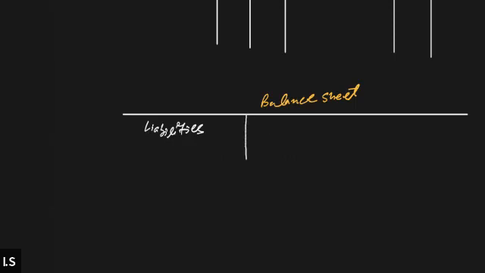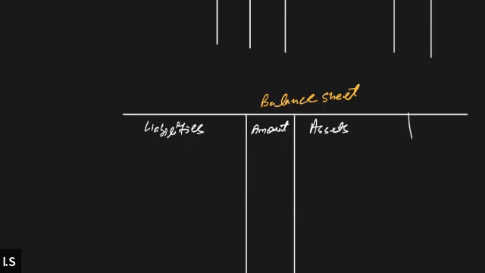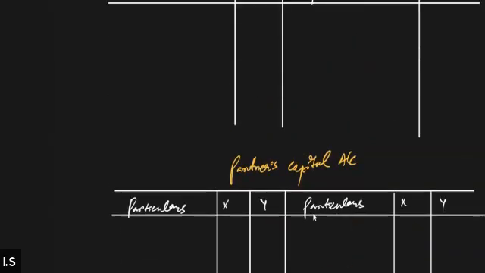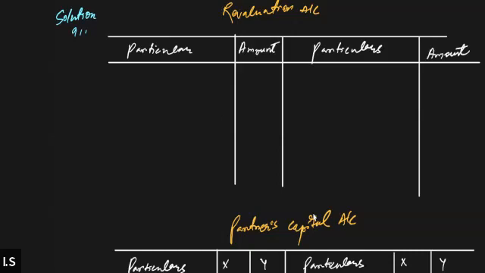Liabilities, then assets and amount. All right, so this is the format of the revaluation account, partners capital account, and the balance sheet. Now let's come back to the question.